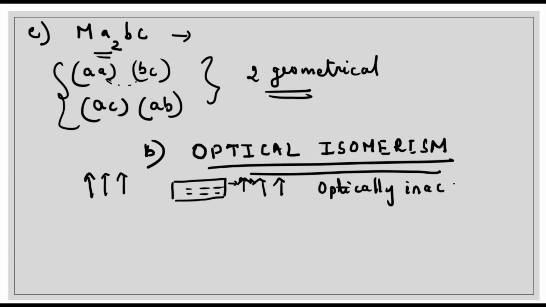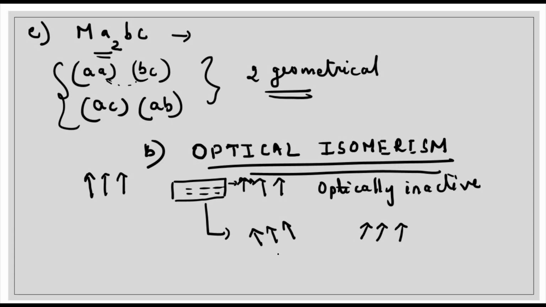On the other hand, if it can rotate the plane polarized light either towards the left or towards the right, then we can say that our object is optically active.